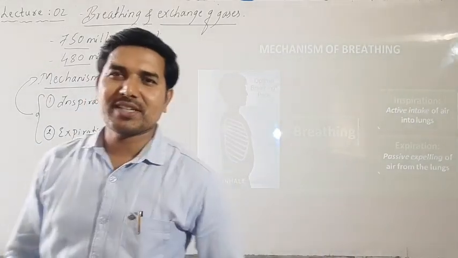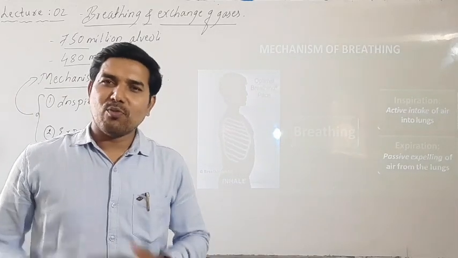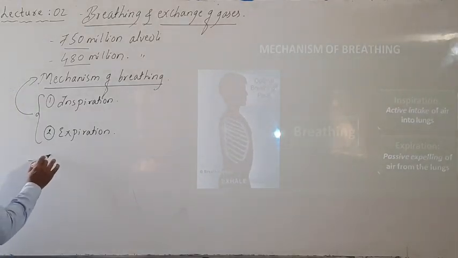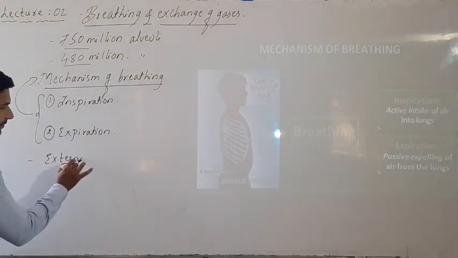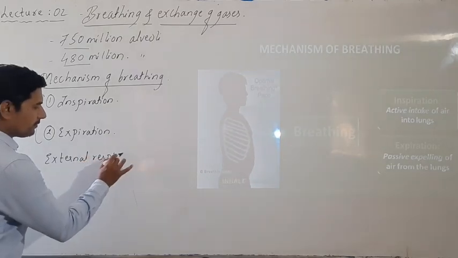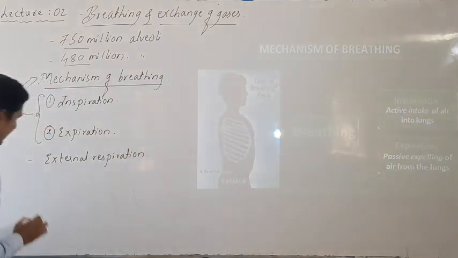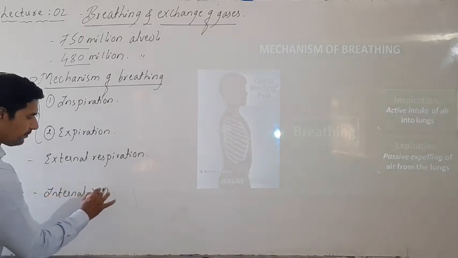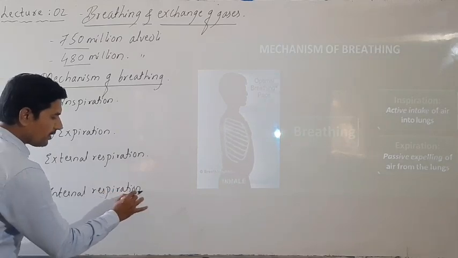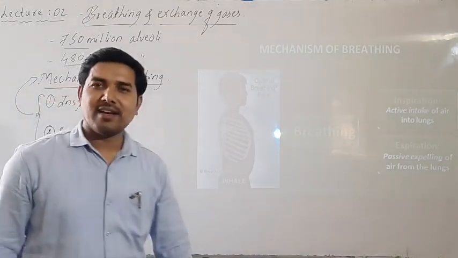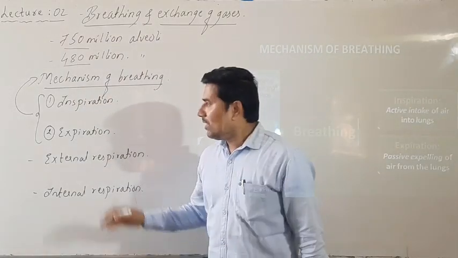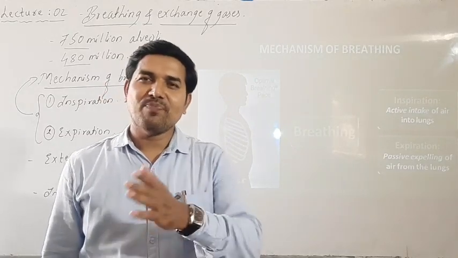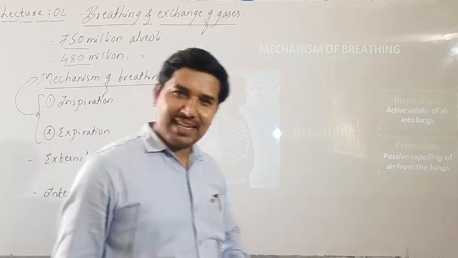Apart from these, we come across additional terms, external respiration and internal respiration. First let's see what happens in inspiration and expiration, then we'll look at the definitions of external respiration as well as internal respiration.